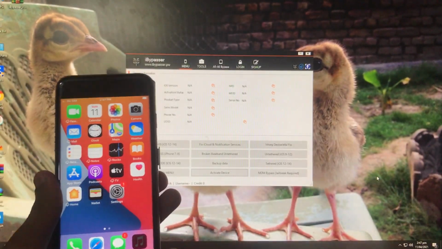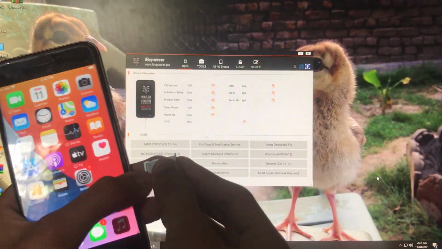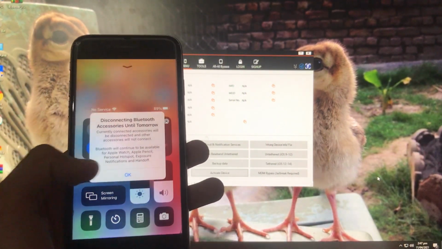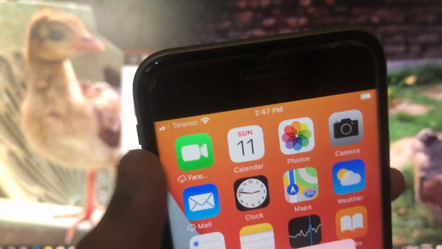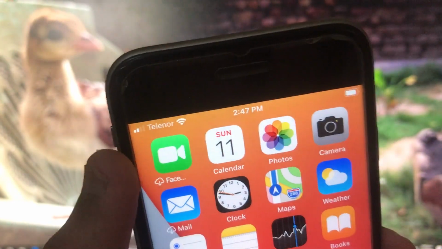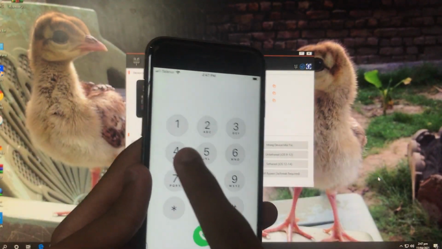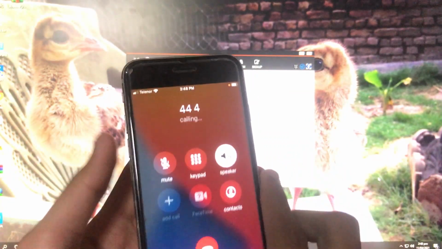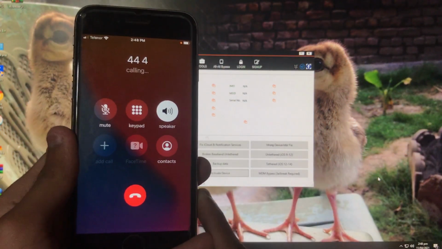I'm going to insert a SIM and show you that the SIM is also working. So let's insert the SIM. And now it is searching. As you can see the network name and network signals. So it is working, and now I'm going to make a call to show you that SIM calling is also working. So let's make a call. As you can see, it is calling. It means the SIM is also working. It is completely unlocked with everything fixed.